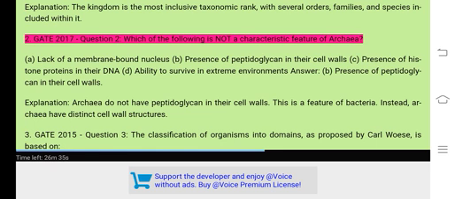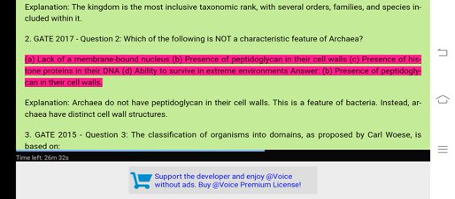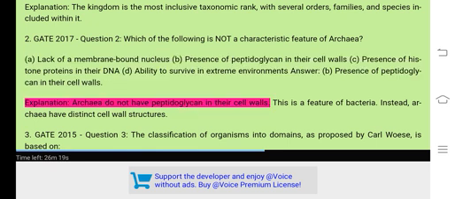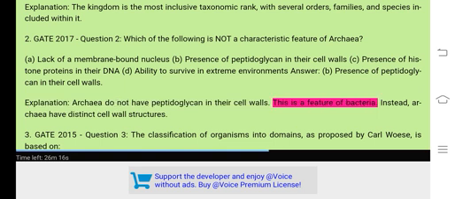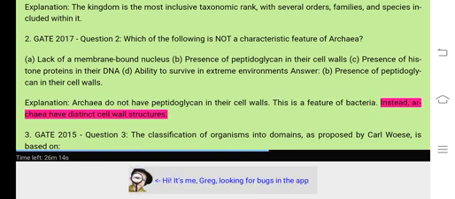2. GATE 2017 Question 2. Which of the following is not a characteristic feature of archaea? A. Lack of a membrane-bound nucleus. B. Presence of peptidoglycan in their cell walls. C. Presence of histone proteins in their DNA. D. Ability to survive in extreme environments. Answer. B. Presence of peptidoglycan in their cell walls. Explanation. Archaea do not have peptidoglycan in their cell walls. This is a feature of bacteria. Instead, archaea have distinct cell wall structures.